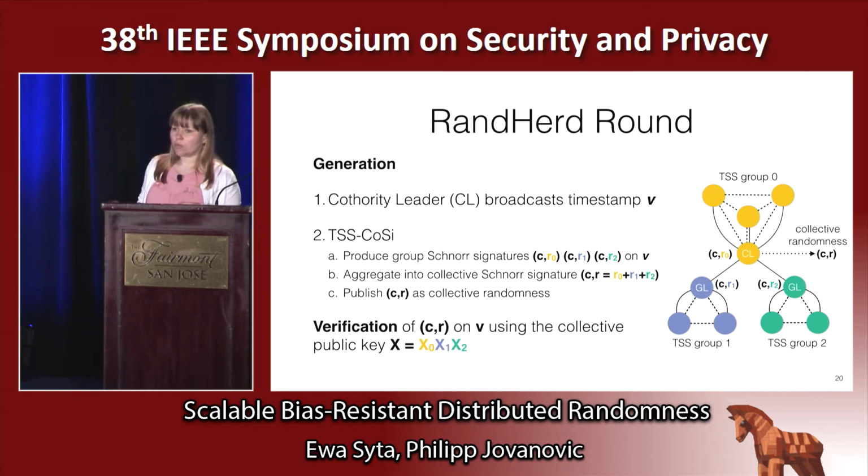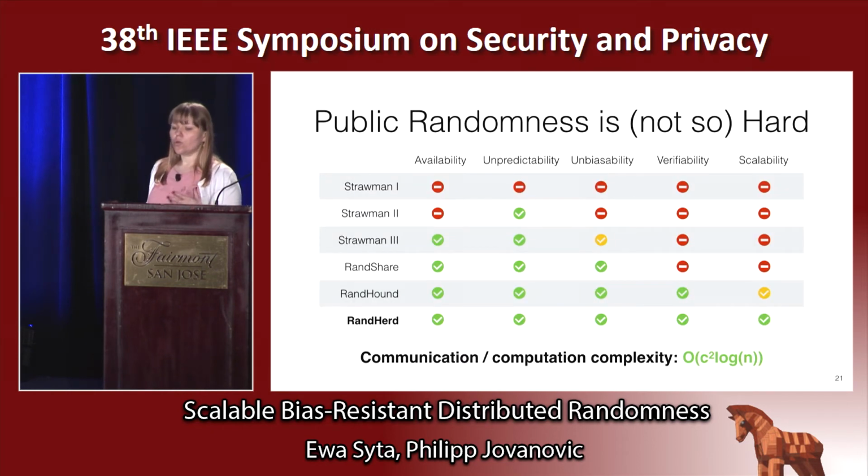Verification is nice and simple. Our random output is CR, the collective Schnorr signature on a timestamp, which can be checked as a single Schnorr signature under the collective key of RandHerd. This approach allows us to achieve all the properties we set out to achieve. And specifically, it allows us to get much better scalability simply because we achieved logarithmic performance given a constant group size C.